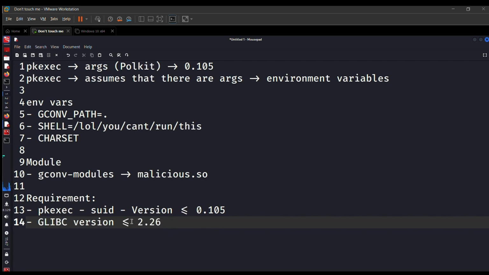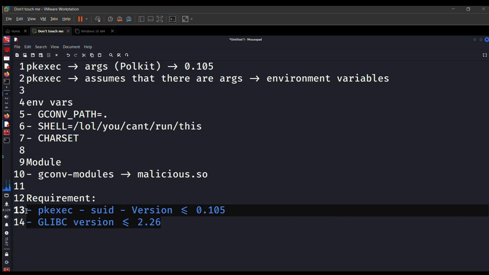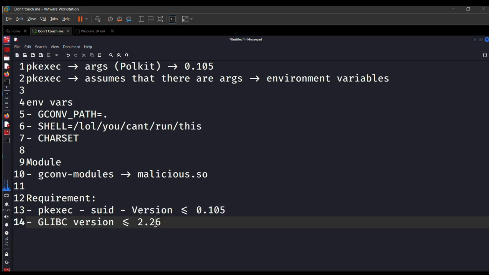I figured out a lot of things, but finally I found that this particular glibc version, or the versions after this, have a safety guard which blocks my exploit, even if the binary is vulnerable. So we will look into that, but you need these two requirements.